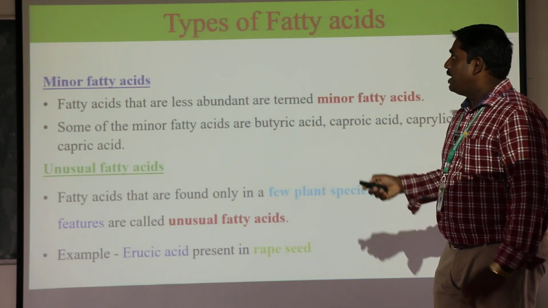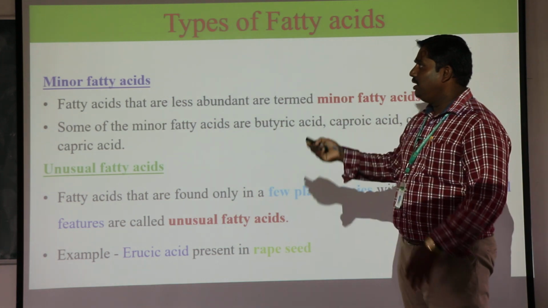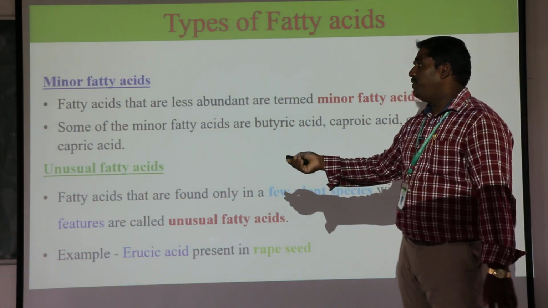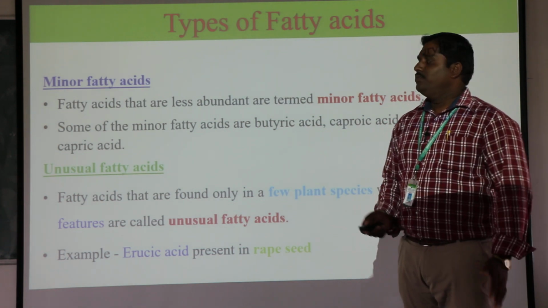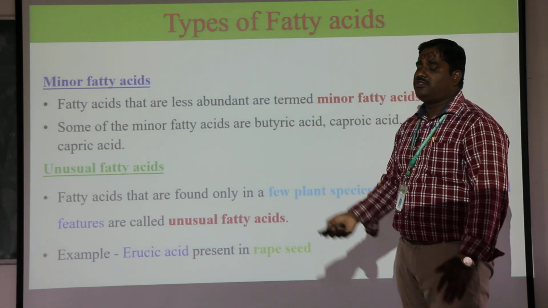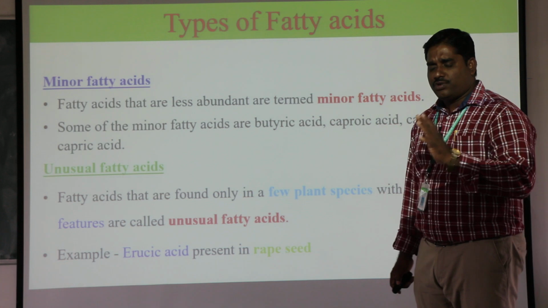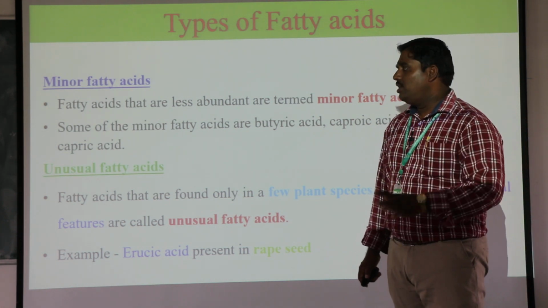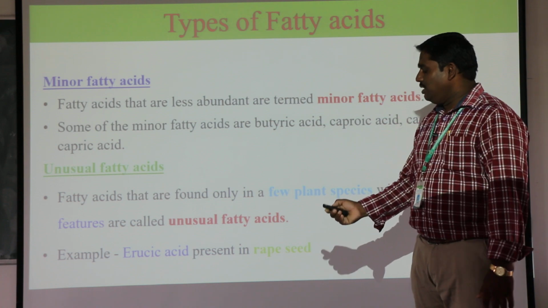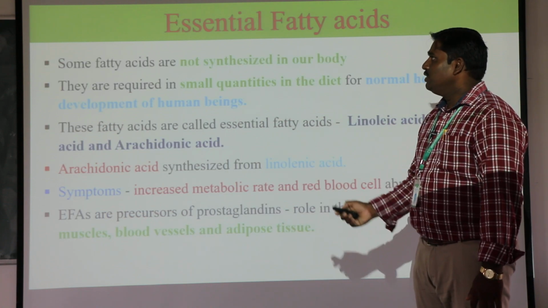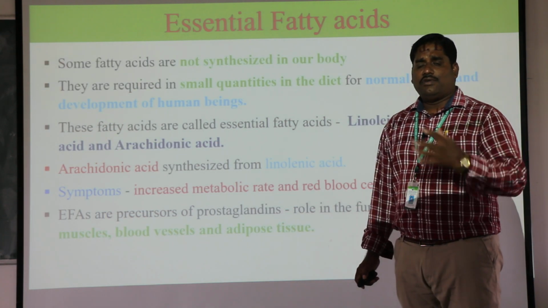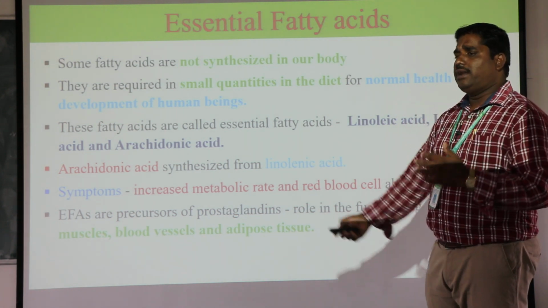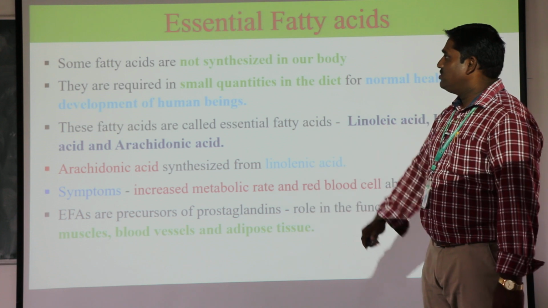And next is how to classify the fatty acids. Already we know that they may be minor fatty acids, major fatty acids, unusual fatty acids, and essential fatty acids. Unusual fatty acids are also one type of fatty acid, but present only in some seeds. So that is called unusual fatty acids. And next is the essential fatty acid. Essential fatty acids means our body does not synthesize them, so they are obtained from the diet, like food items. So that is called essential fatty acid.